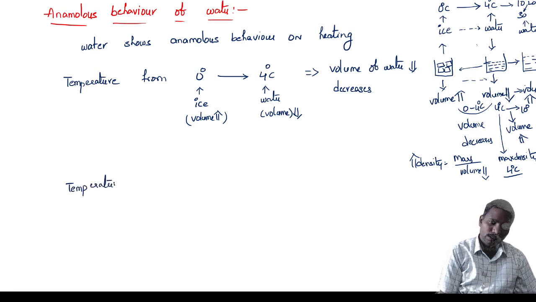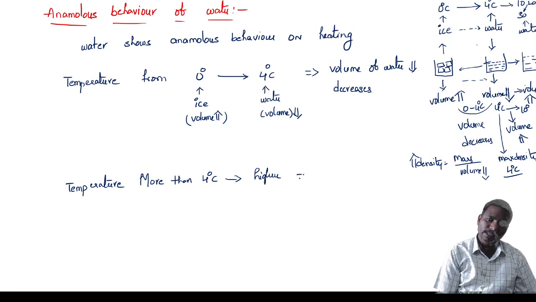And from temperature more than 4 degrees centigrade to higher, what is happening? 4 degrees centigrade means volume is less. Higher, if you increase the temperature, volume increases.